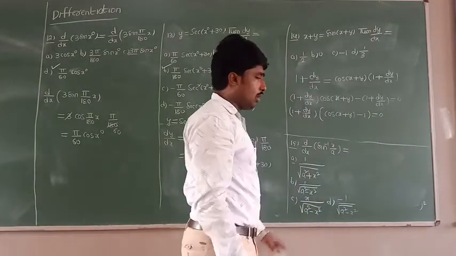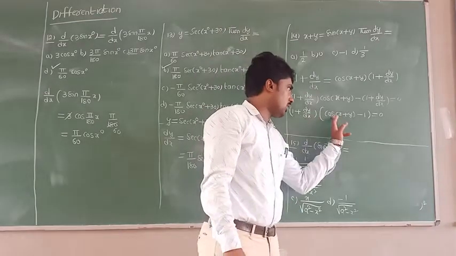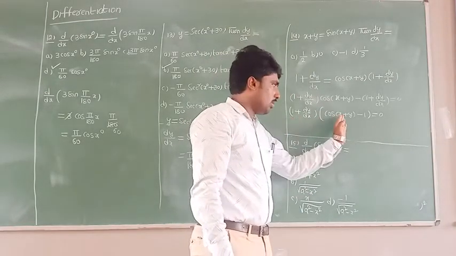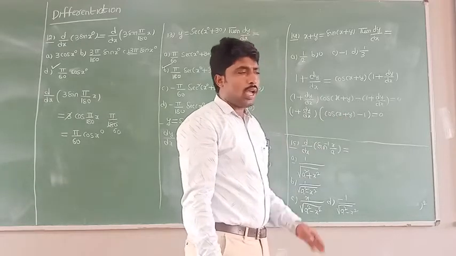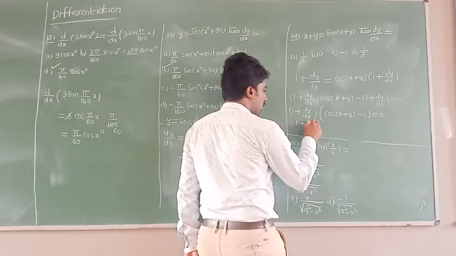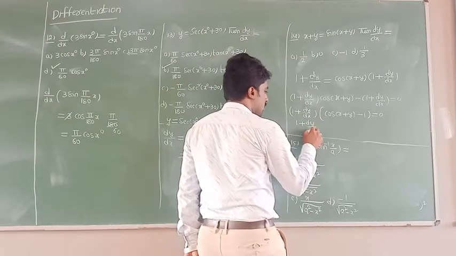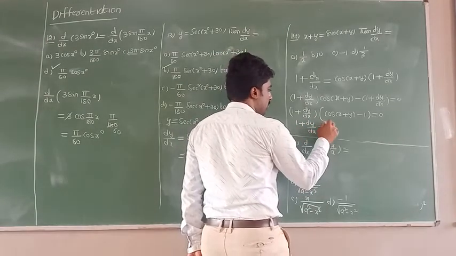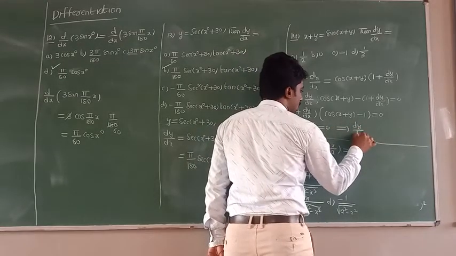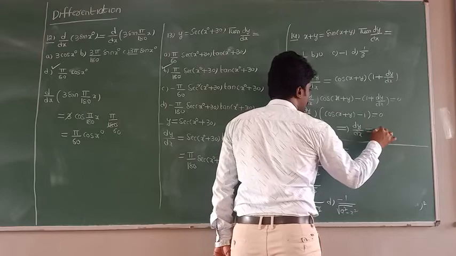If you observe clearly, the product of these two functions is equal to 0, which means either this function equals 0 or this function equals 0. So I am taking this function equal to 0. If I take it, what will you get here? 1 plus dy by dx equal to 0. From this, what will you get? If 1 goes to that side, what am I getting here? dy by dx, which is equal to minus 1.